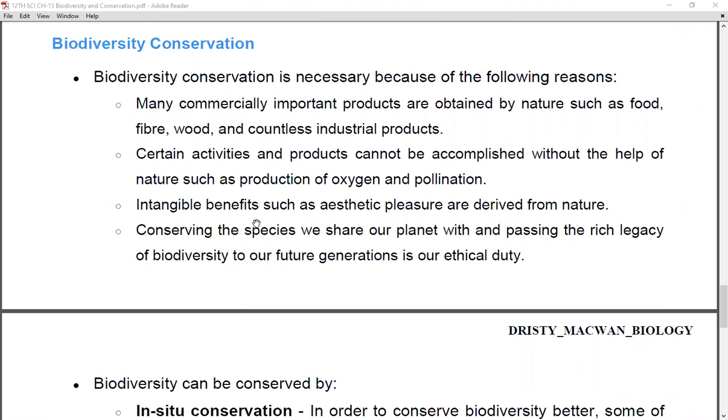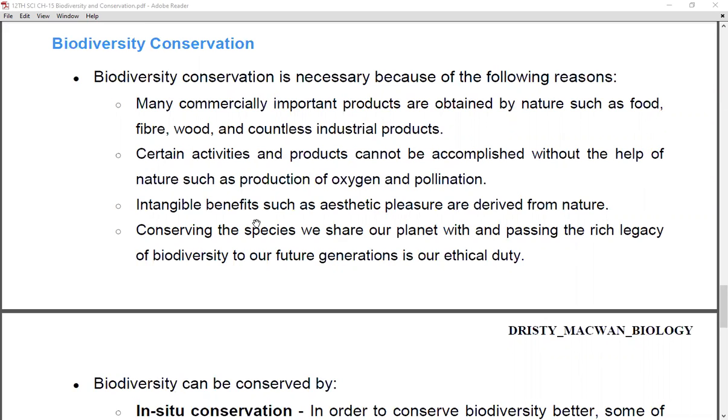We saw about biodiversity, the patterns of biodiversity, the importance of biodiversity, and how biodiversity has been lost. And now we are going to see how you can conserve it.